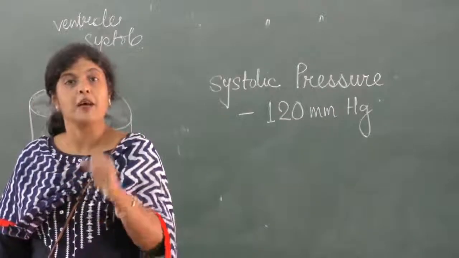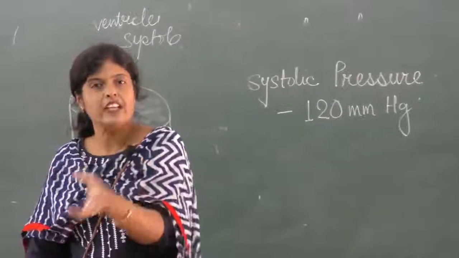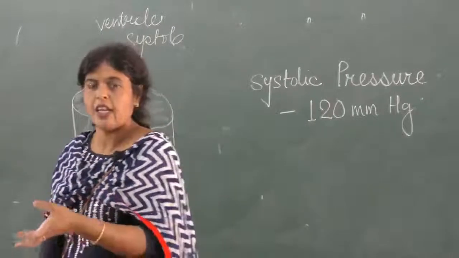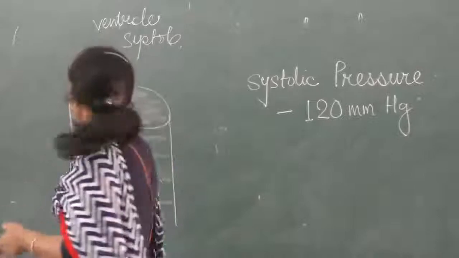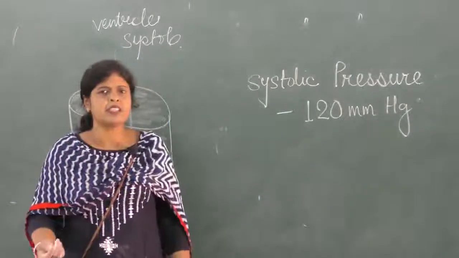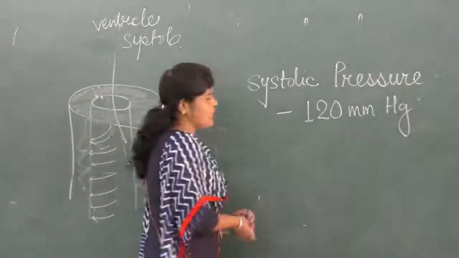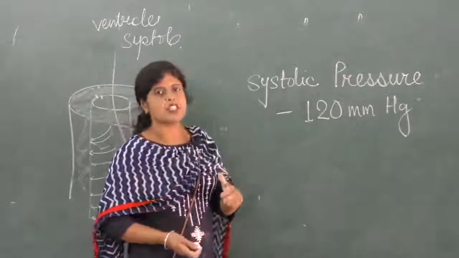Ventricles are systoling, but the pressure is experienced on the wall of artery. When it is maximum systoling, then the pressure is maximum. It can be 120, it can be 130, it varies from person to person. And then it starts to relax, and then the pressure starts to fall.